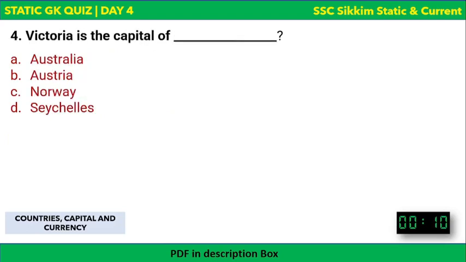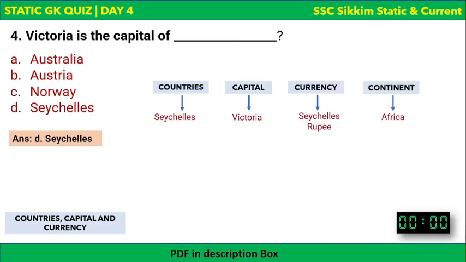Next, Victoria is the capital of which country? The options are on the screen and your time begins now. Please write the answers. The correct answer to this question is Seychelles. So Victoria is the capital of Seychelles. Seychelles is a country in Africa, and the currency of Seychelles is Seychelles rupee. Victoria is a city in Australia as well, but Victoria is the capital of Seychelles. Australia's capital is Sydney. So this is it. Let's go to the next question.